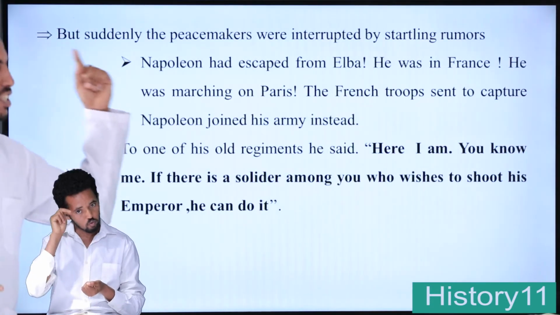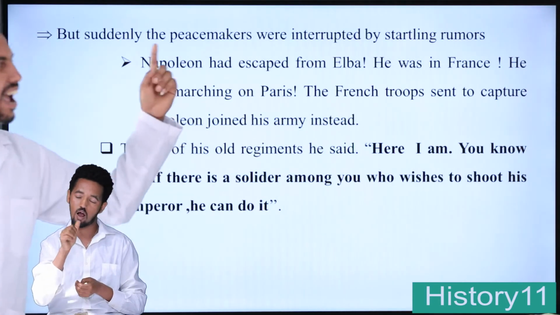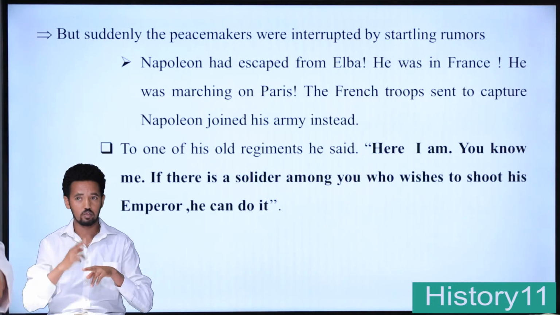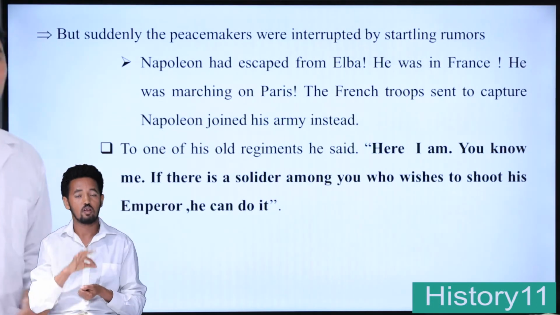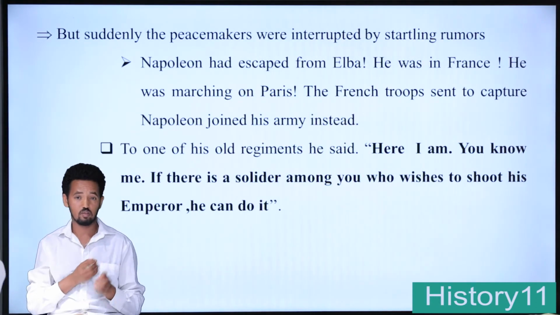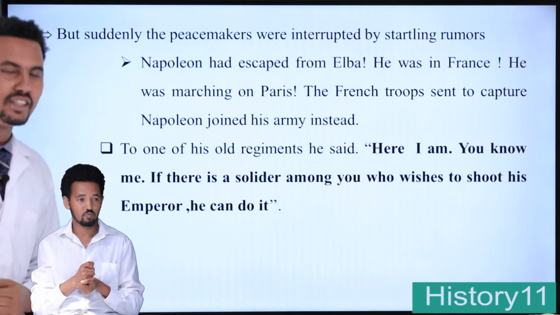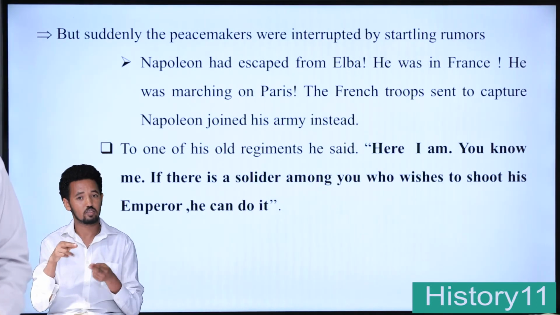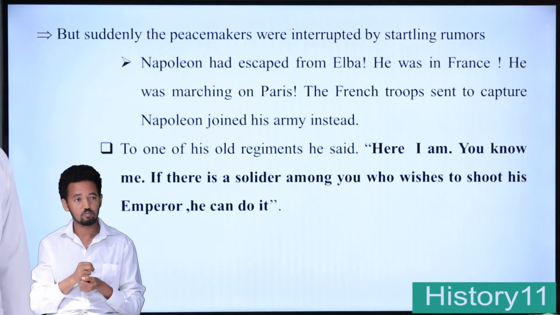Napoleon had escaped from Elba and he was in France. He was marching on Paris. The French troops sent to capture Napoleon joined him instead. To one of his old regents, he said that, mind you, student, by the way, Napoleon is a charismatic, versatile,